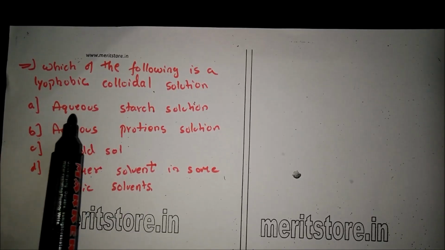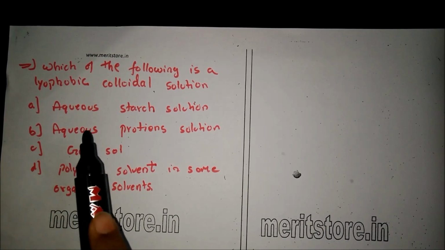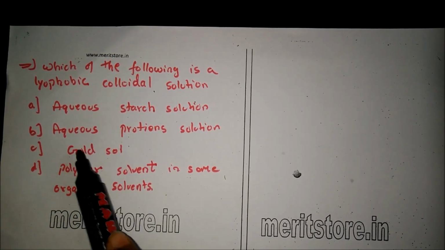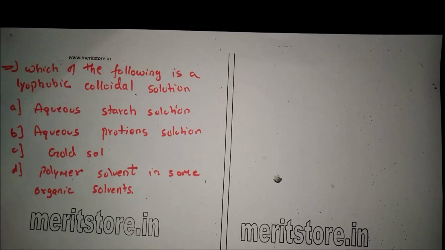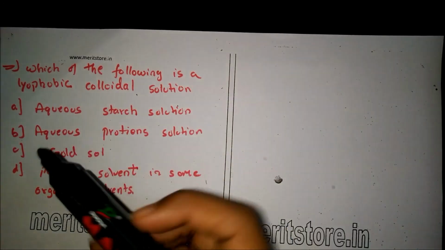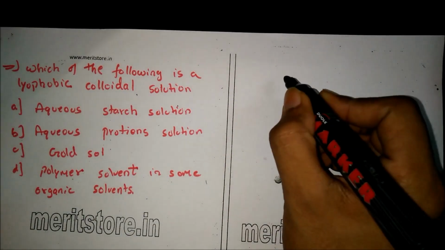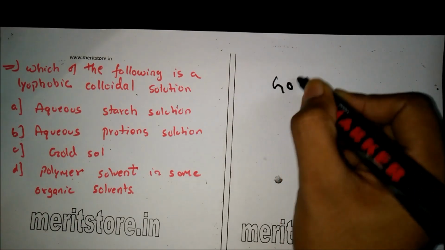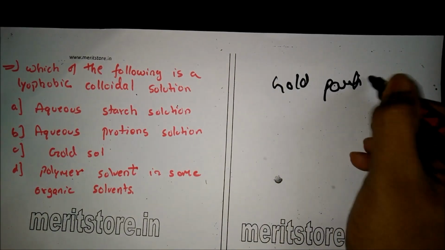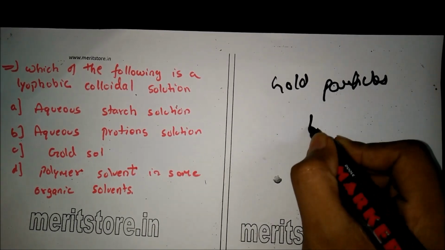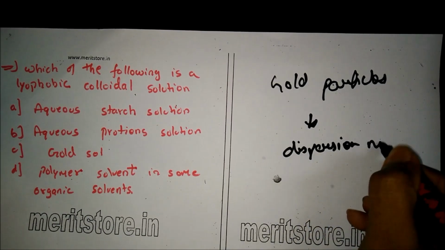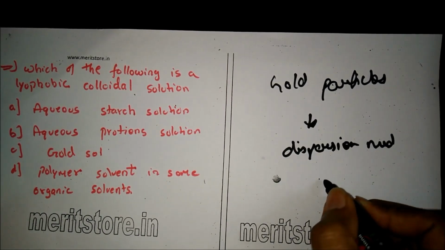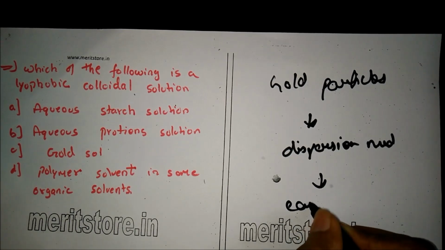Which of the following is a lyophobic colloidal solution? A. Aqueous starch solution, B. Aqueous protein solution, C. Gold solution, and D. Polymer dissolved in some organic solvents. Now, here we look: A, B, and D are not the correct answer. However, in option C, gold particles have very less affinity towards the dispersion medium. Hence, its solution can be easily coagulated.